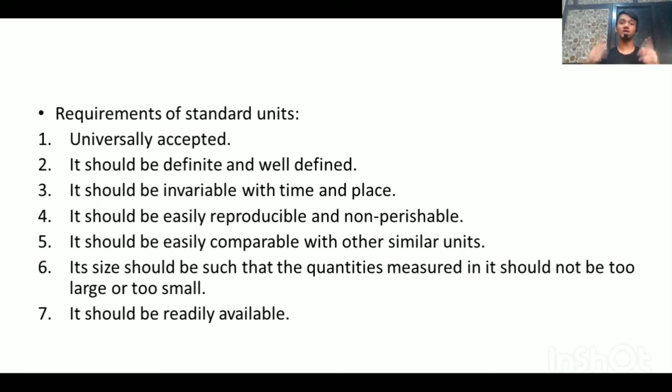Everyone should agree that we will measure using meters, or we will measure using grams, which is already established. It should be definite and well defined. It shouldn't be vague, like 1 meter is this much. It should be well defined and definite. It should be invariable with time and space, place, and irrespective of physical change.